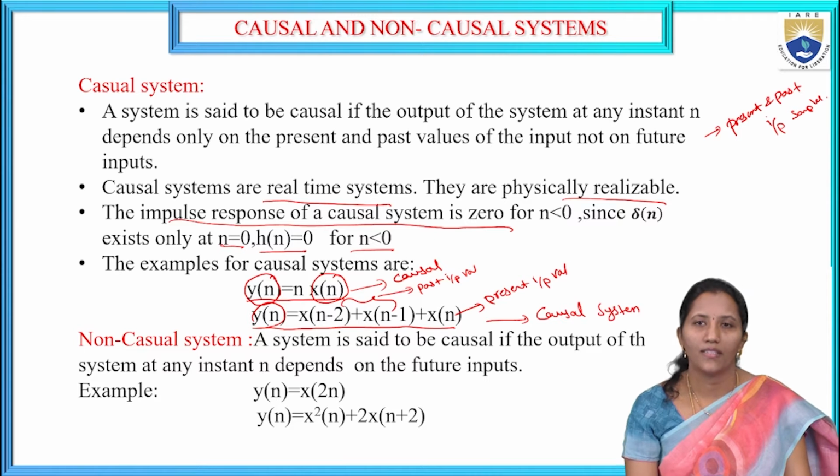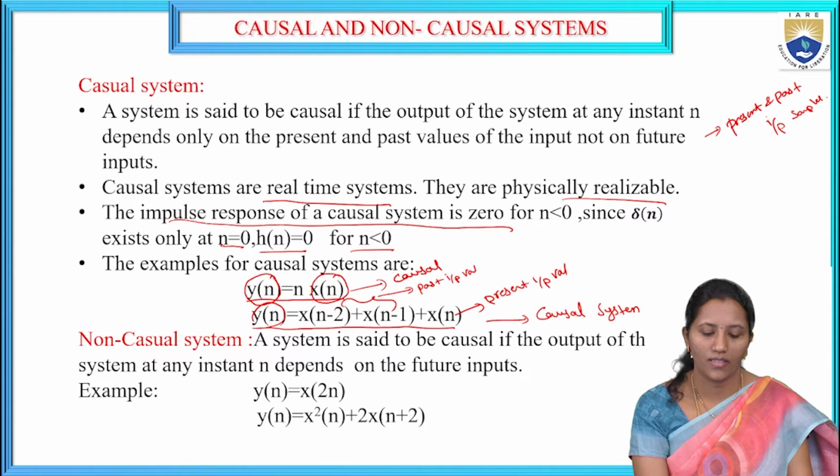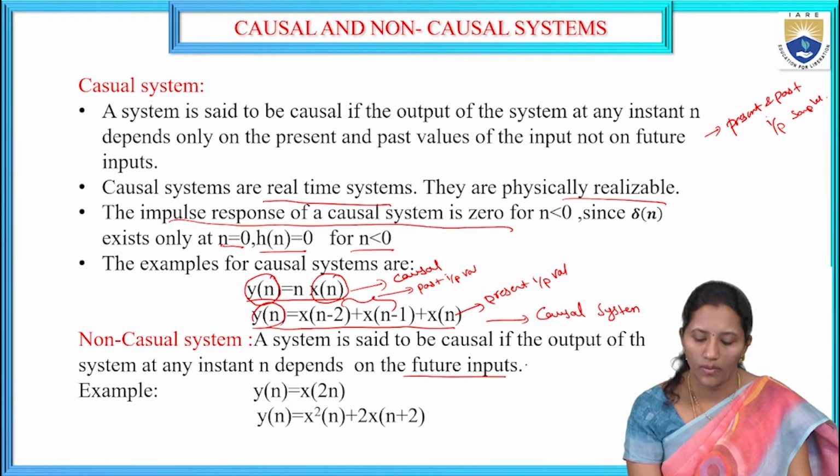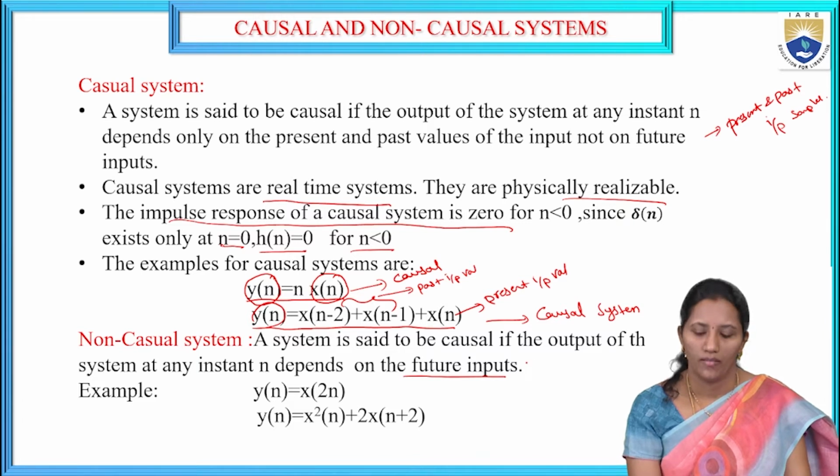What is a non-causal system? A system is said to be non-causal if the output of the system at any instant n depends on the future input values. Then the system is called a non-causal system. It can depend on future inputs as well as past inputs.